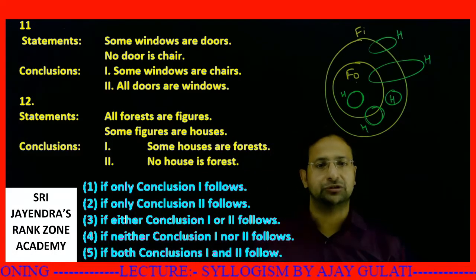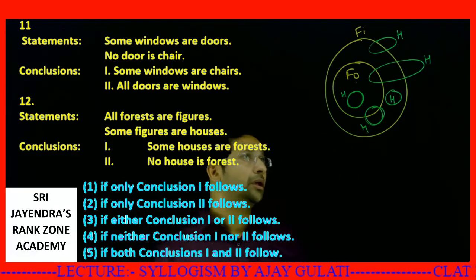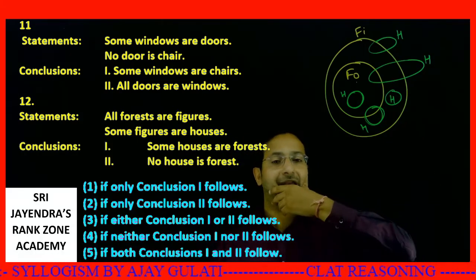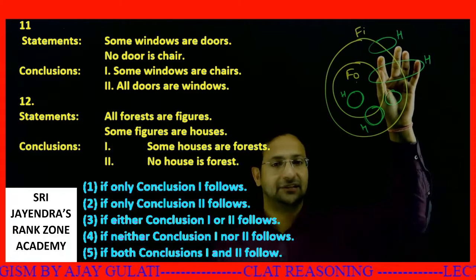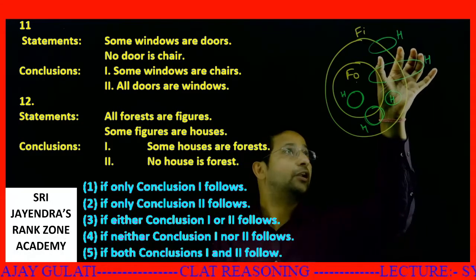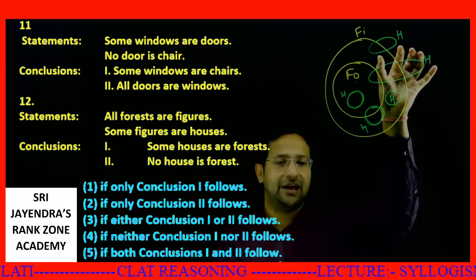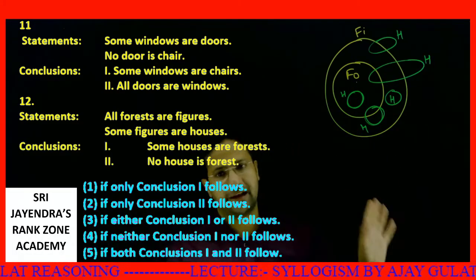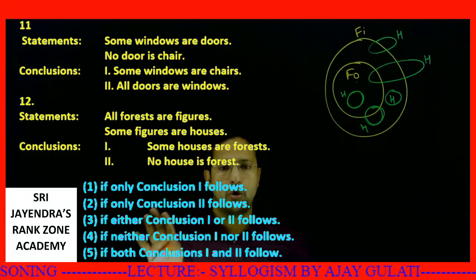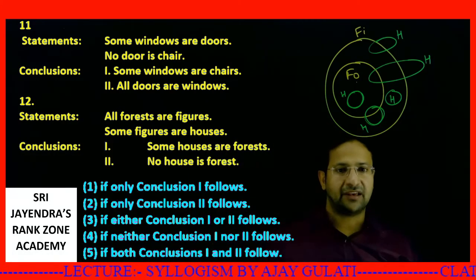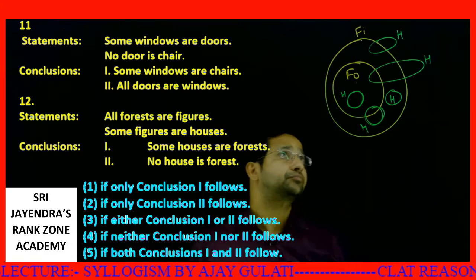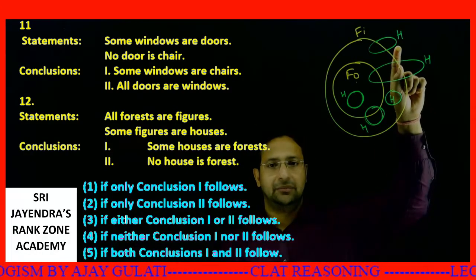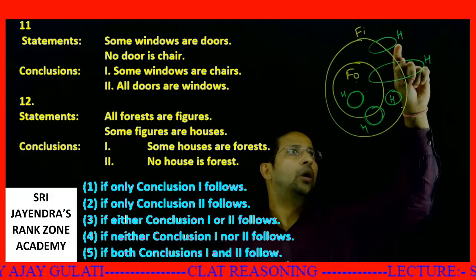First, some houses are forests. Can you deny this? Yes, you can definitely deny this. If you take this diagram, none of the houses are forest. So this is denied. This option is not true. No house is forest. Can I say so? See, in this diagram, I can say no house is a forest.